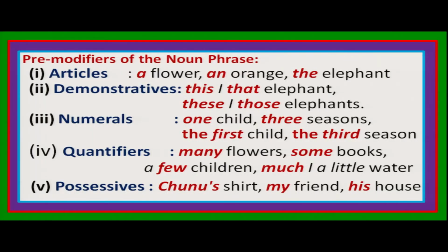Numerals: one, three, the first, the third, we have already discussed. There are two types of numbers: card numbers or cardinals, order numbers or ordinals. When we say 1, 2, 3, 4, 5, 6 like this, we say card numbers. When we say first, second, third, fourth, fifth, last, next, these are all order numbers or ordinals.